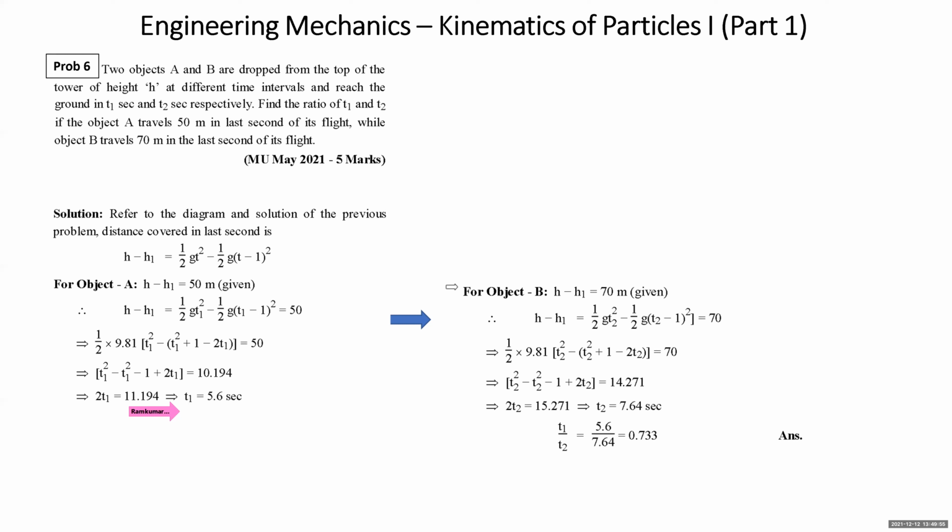Now in the same way I come to object B. The distance covered in the last second is given as 70 meters, H minus H1. Again I write ½gT2² minus ½g(T2−1)² equals 70. Again, I get the value of T2. He is asking me to find the ratio of T1 and T2. So T1 upon T2 is 5.6 upon 7.64, which is 0.733. All right. So in this problem, we have used the diagram as well as the small working from the previous sum.